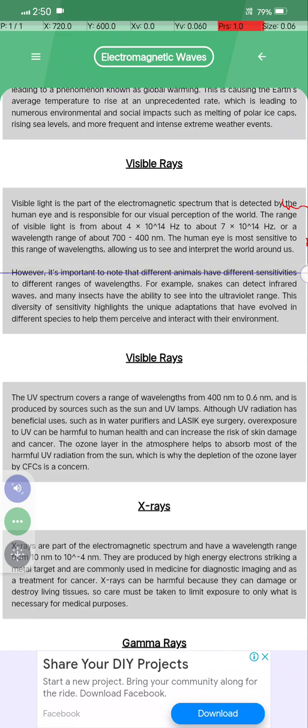the world around us. However, it's important to note that different animals have different sensitivity to different ranges of wavelength. For example, snakes can detect infrared waves, and many insects have the ability to see ultraviolet rays. This diversity of sensitivity highlights the unique adaptations that have evolved in different species to help them perceive and interact with their environment.